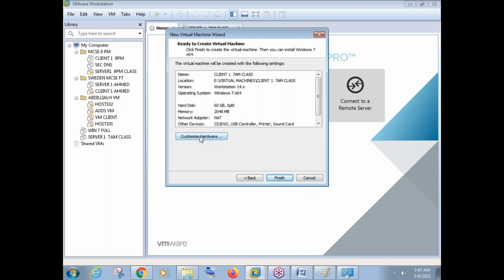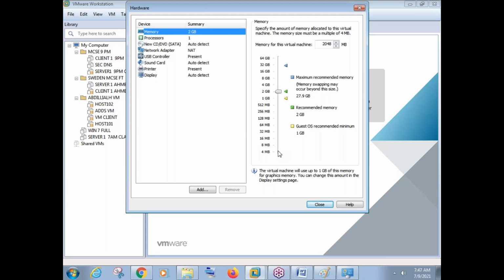But before I say finish, I'll go to customize. 1 GB RAM is more than enough. If you go with 2 GB RAM, that is excellent, but I'll go with 4 GB RAM here. Remember, in my physical machine, I have totally 32 GB RAM. So I can go with 4 GB RAM easily for the client machine. I can go with 8 GB RAM easily for my server machine. No issues. Okay, so I have selected 4 GB RAM.